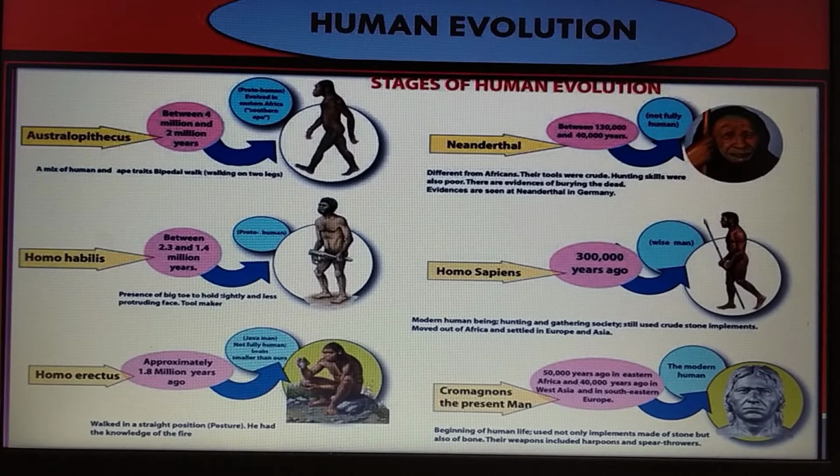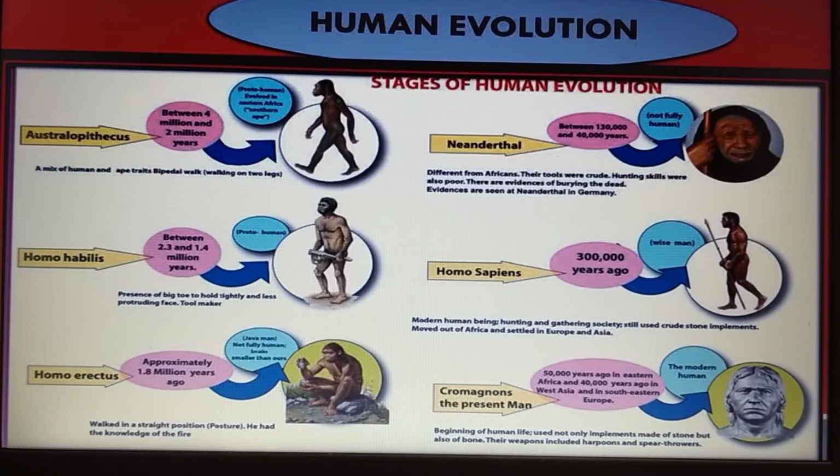Beginning of human life, they used implements made not only of stone but also of bone. Their weapons included harpoons and spear throwers.